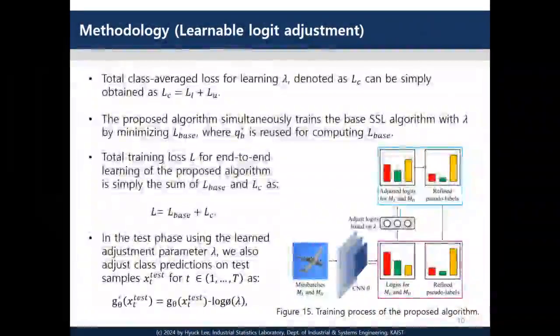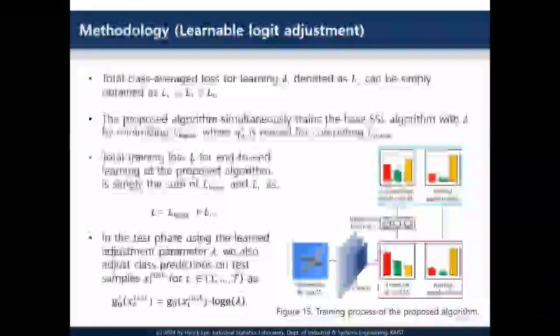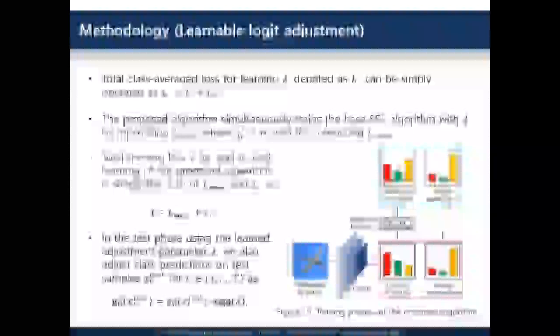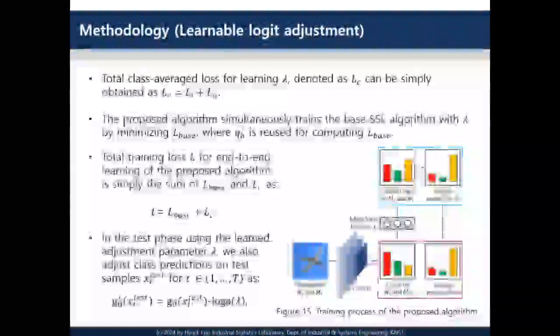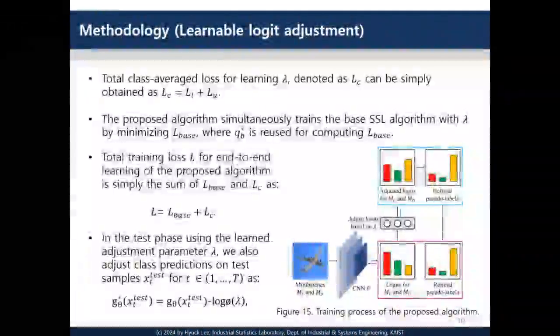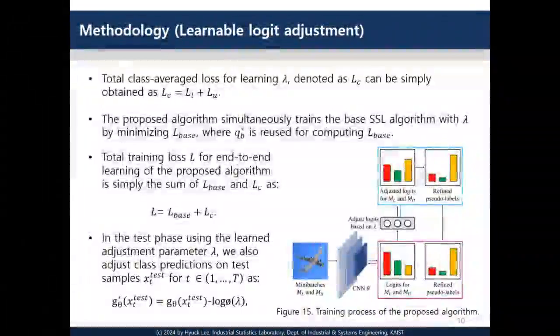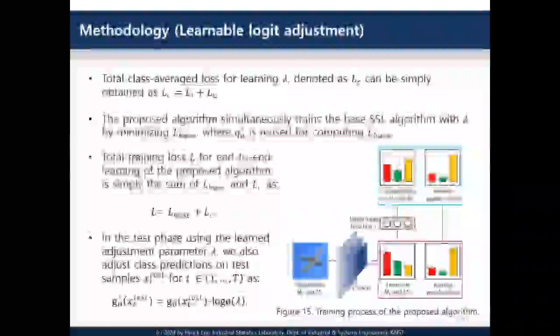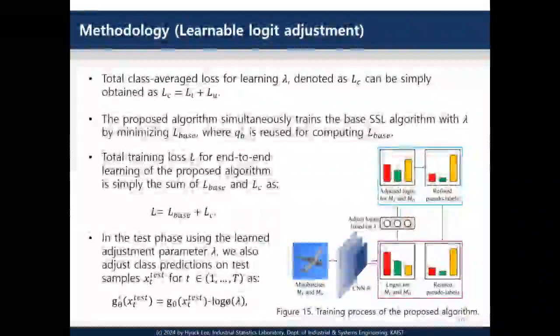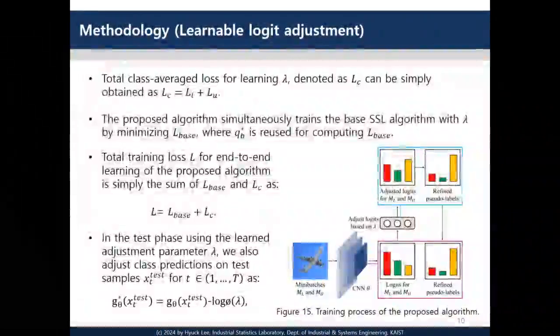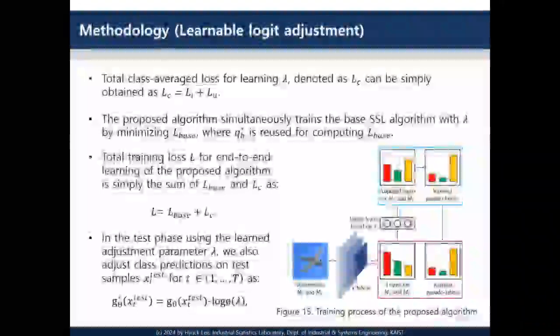To summarize the process with the figure, the base SSL algorithm computes logits for both labeled and unlabeled mini-batches, which are then adjusted by the adjustment parameters. The adjusted logits are used to compute the class average loss, and the refined logits are also used in the base SSL loss. During the test phase, the adjustment parameters are applied to refine the class predictions for test samples in the same manner.